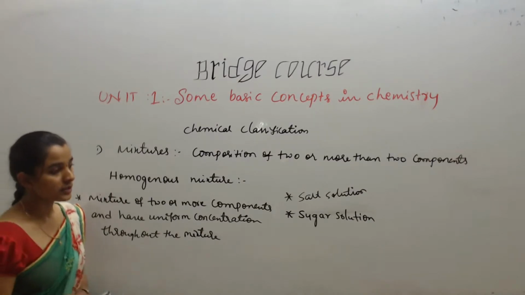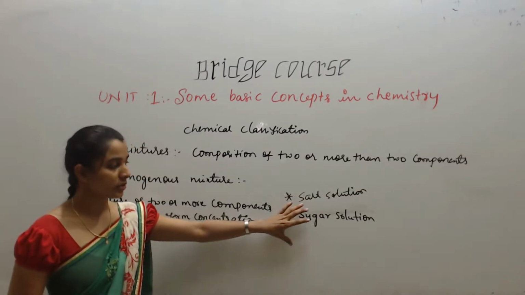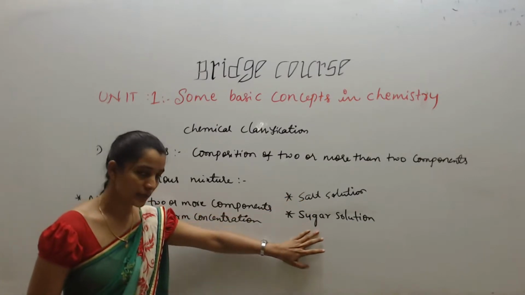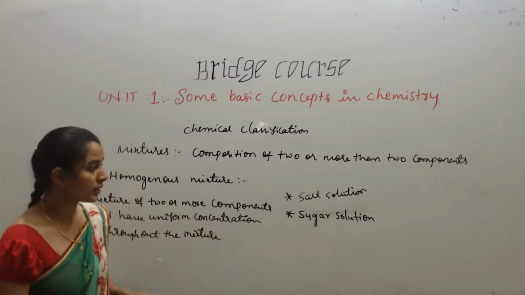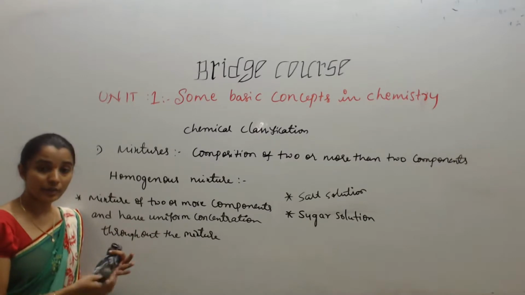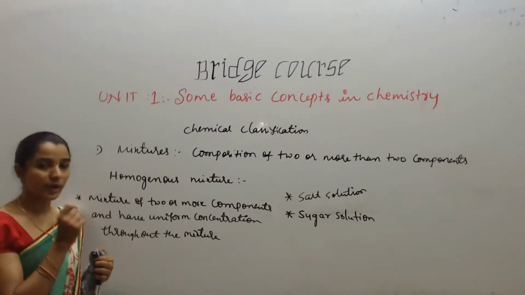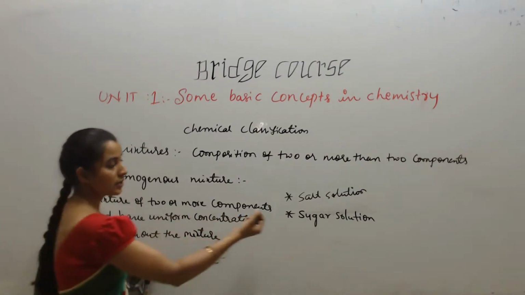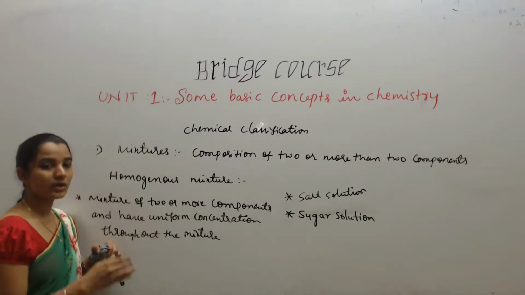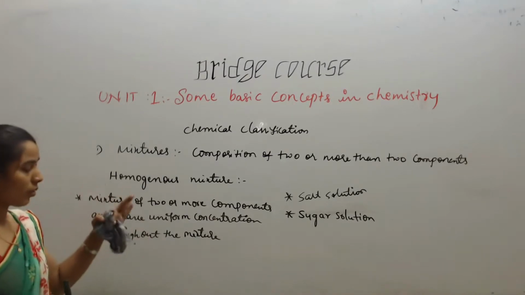So here, students, salt solution is there, sugar solution is there, correct? In this salt solution, as I told you, salt is the solute here, sugar is the solute here, water is the solvent here. So if you take 1 ml of salt solution, or 100 ml of salt solution, or 1000 ml of salt solution, the concentration remains the same. Okay, this is salt solution, this is sugar solution. Homogeneous means throughout the solution the concentration remains the same.